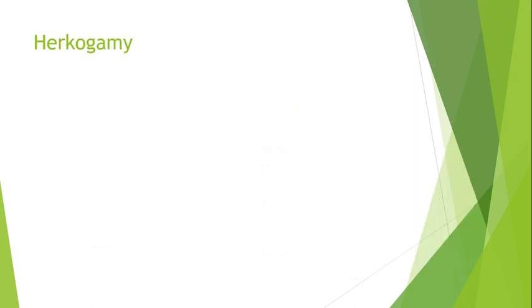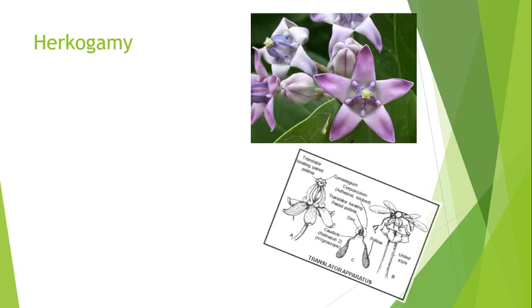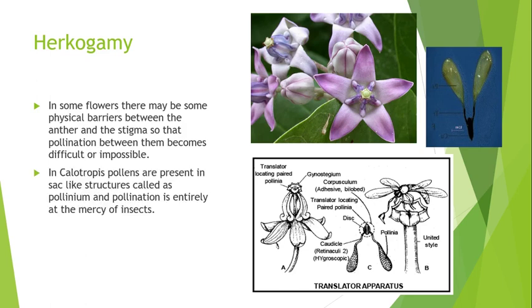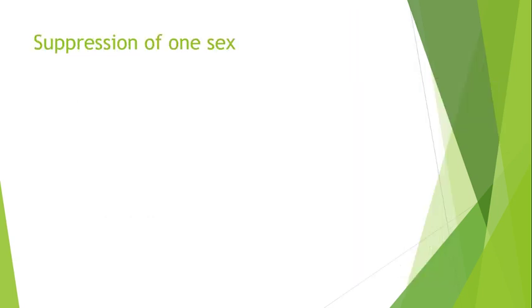Hercogamy. It is seen in case of Calotropis. In this case, in some flowers, there may be some physical barriers present between the anther and the stigma, so that pollination is difficult or totally impossible. In case of Calotropis, you can see that there is a gynostegium which is formed by fusion of the stigma, and the anthers are also very closely packed. They are close, but then self-pollination is to be avoided. So pollen grains are placed in sac-like structures which are called pollinium. You can see it in the third figure. And pollination is entirely at the mercy of the insects. Hercogamy also facilitates cross-pollination.